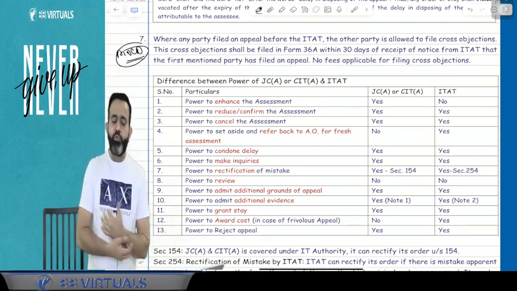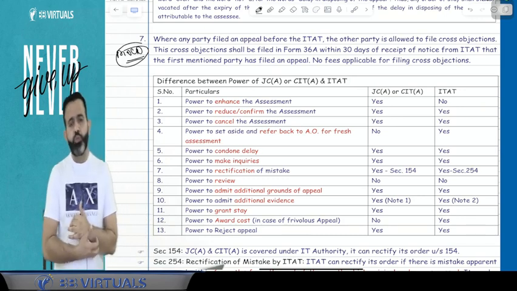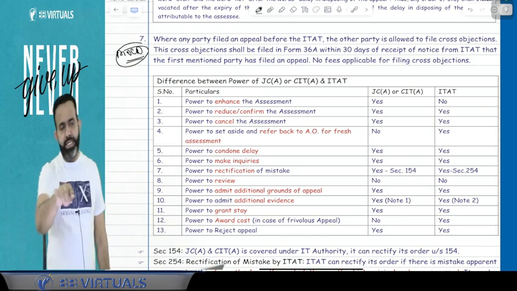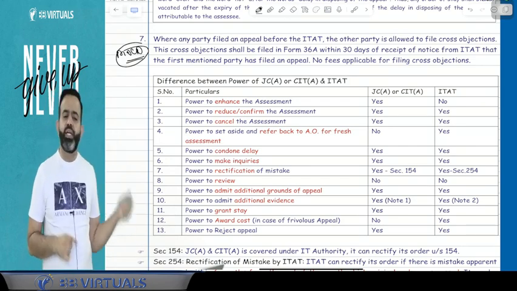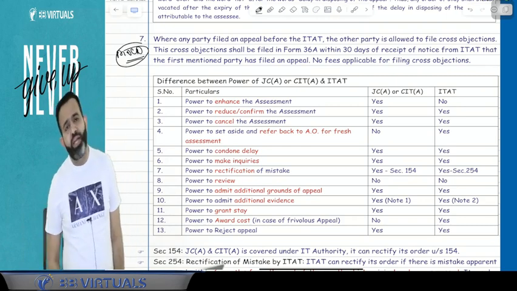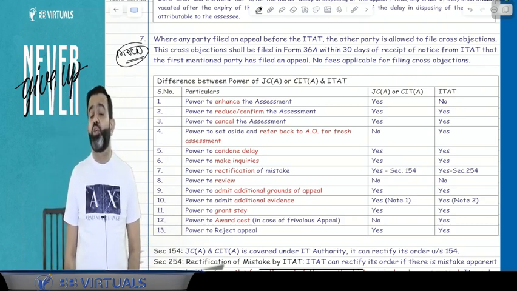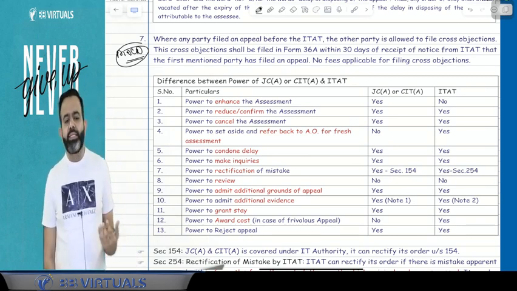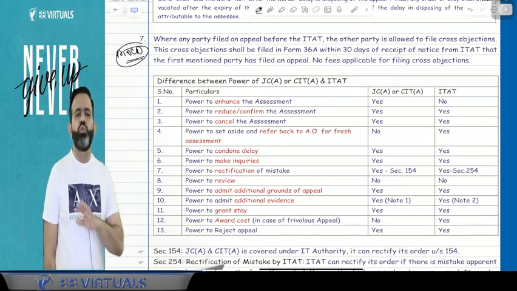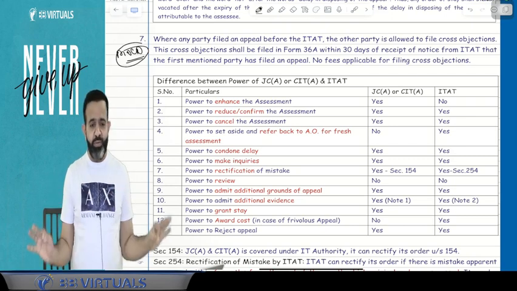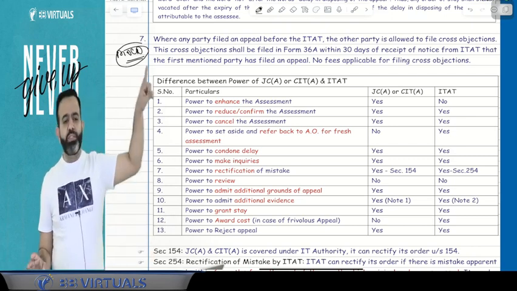Or in the second case, for example, suppose you file the appeal to the ITAT. So when you file the appeal to the ITAT, then the department can file the MOCO, that is memorandum of cross objection. And memorandum of cross objection, they have to file within 30 days from the date of receipt of the notice from the ITAT. And guys, under memorandum of cross objection, there is no fees. So memorandum of cross objection can be filed without any fees. There is no fees at all. So this concept is called MOCO.